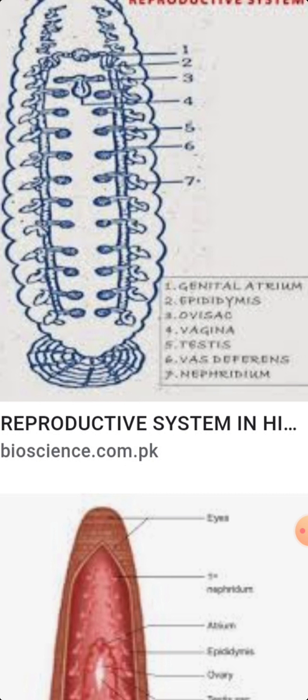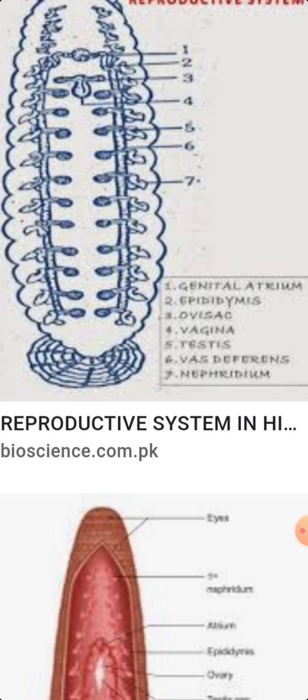In Hirudinaria granulosa, the system has small spherical sac-like testis sacs. Generally there are 11 pairs, present in somites. Sometimes 12 to 13 pairs are also seen, so we sometimes see more than 11 pairs.